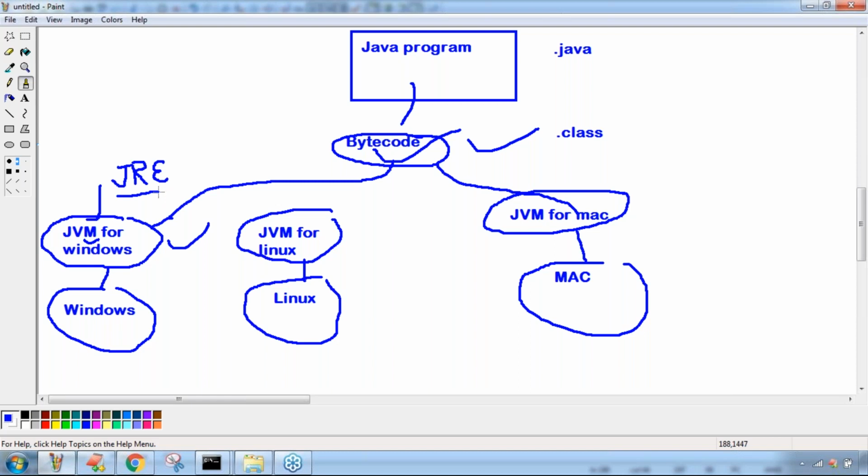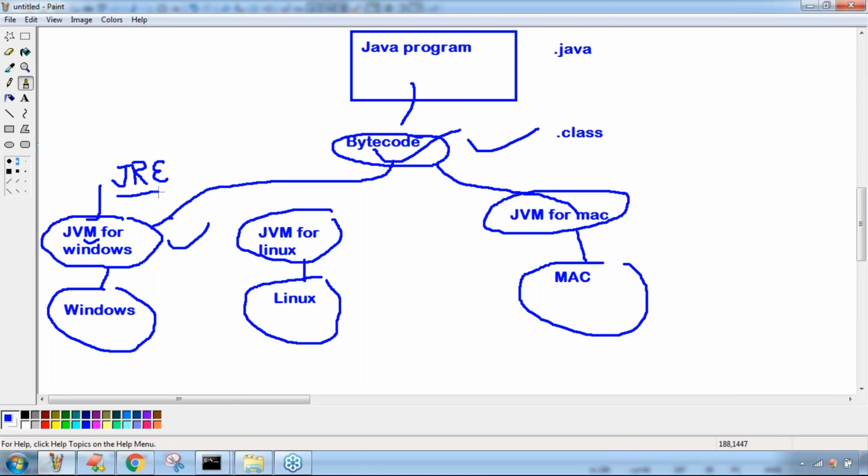Remember that sometimes, to execute bytecode, JRE must be required. To execute bytecode, JVM must be required. You should be aware of this. JVM is part of JRE. If JRE is there, automatically JVM is there. JRE itself is enough to execute bytecode.